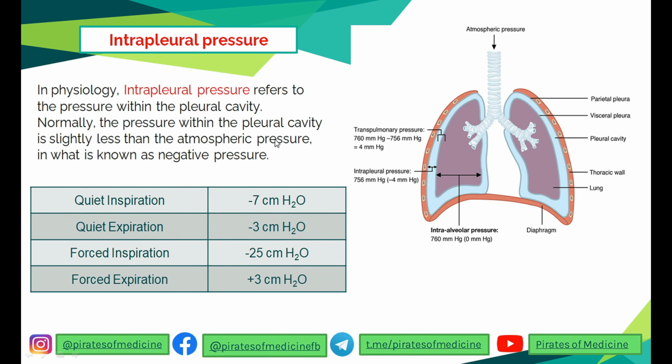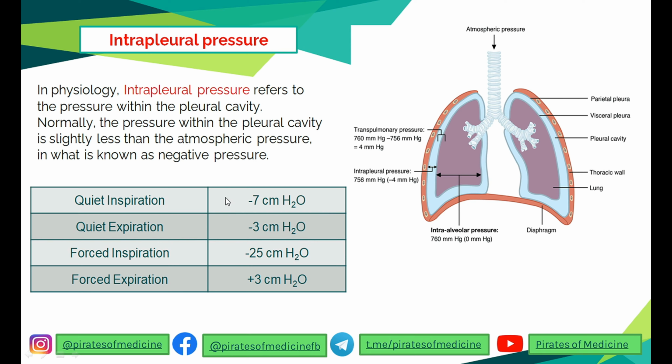Normally the pressure in the pleural cavity is slightly less than atmospheric pressure, which is known as negative pressure, and this negative pressure helps a lot during the breathing process and in the compliance of the lung. In quiet inspiration, when you are inspiring passively without involving the accessory muscles, the intrapleural pressure is around minus 7 cm of H2O. In quiet expiration, it is less negative, which is minus 3 cm of H2O.